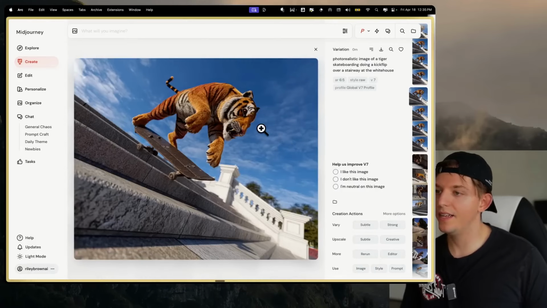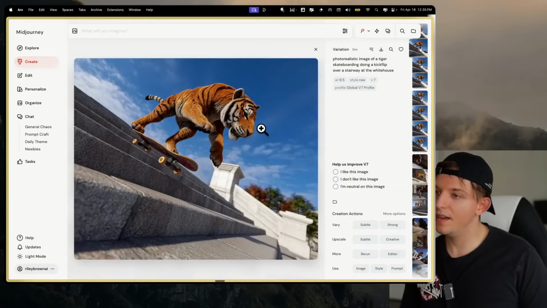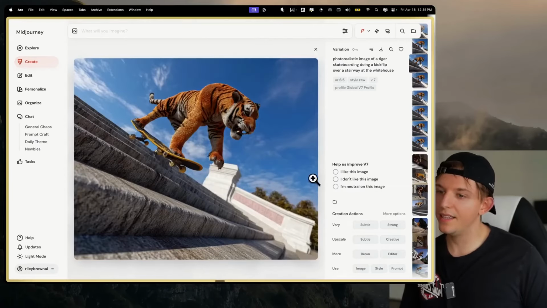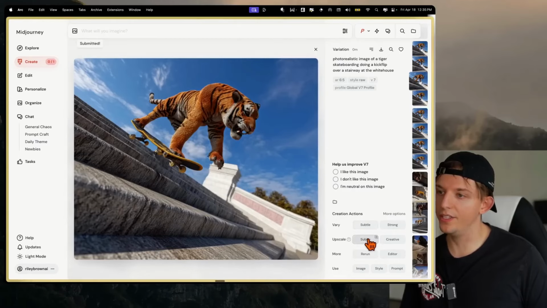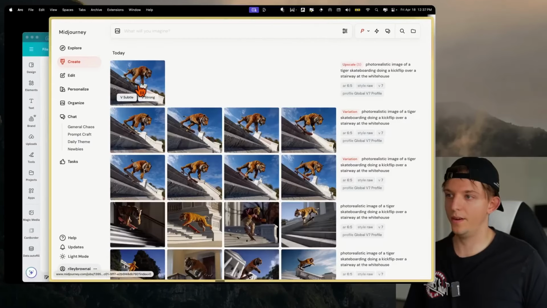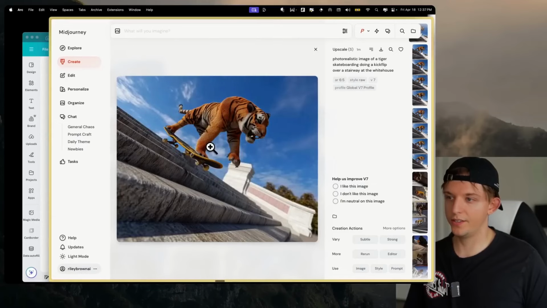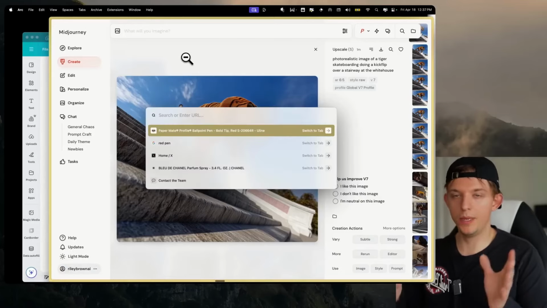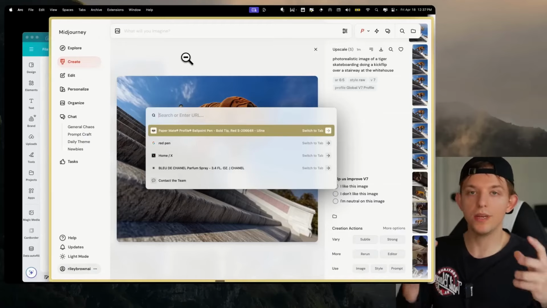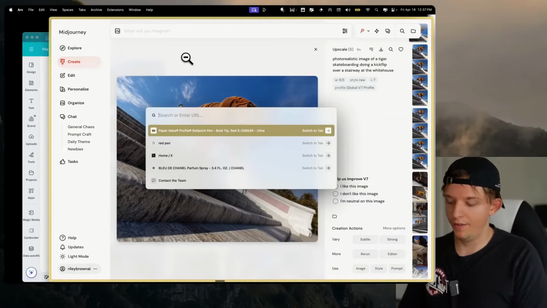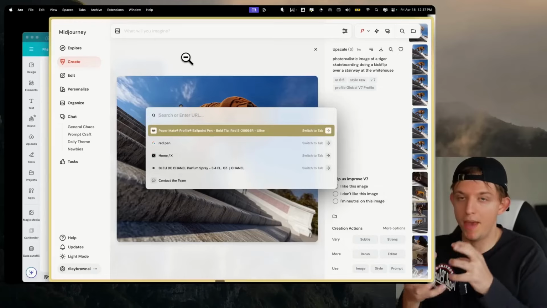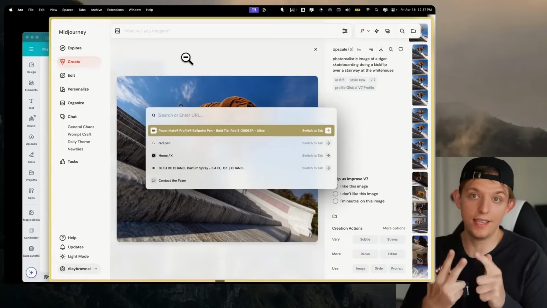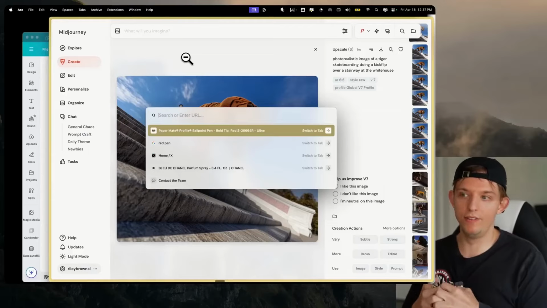So we have these images here of this tiger, and let's go ahead and upscale this one right here. Okay, so we got our upscaled image. This looks really cool. Let's go ahead and save this image. Now let's actually move on to video. And we're gonna be going back and forth from images to video because they're very much related. And so we're about to mix images, video, and sound to create high quality videos.